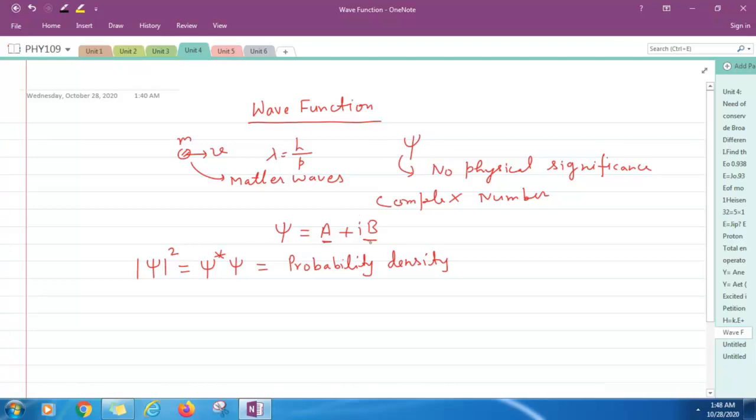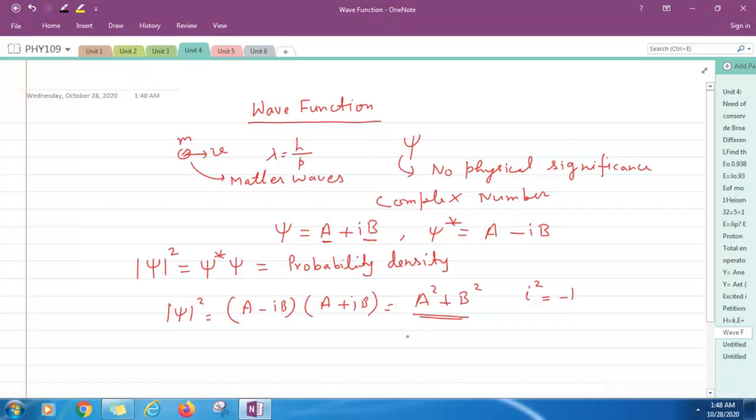Now, if you take psi equal to a plus ib, what is mod psi square? Just write first psi star, the complex conjugate of this wave function, which you get by changing i to minus i. So psi star is a minus ib, and psi is a plus ib. You will get a square plus b square, because i square is always equal to minus 1. This a square plus b square is a positive and real quantity, always positive and real.